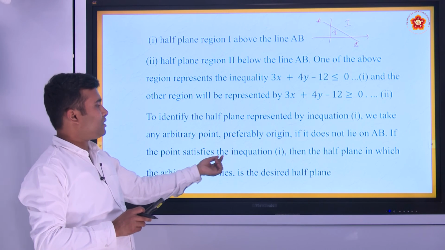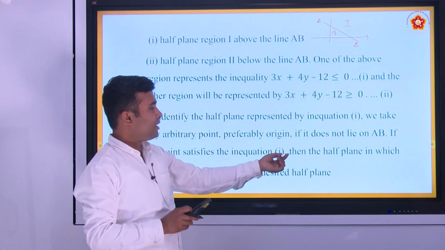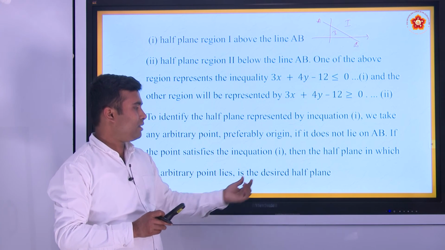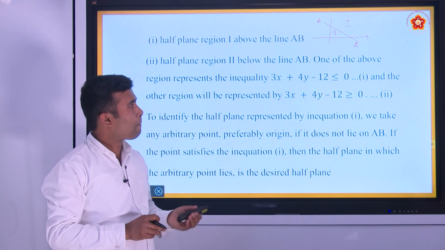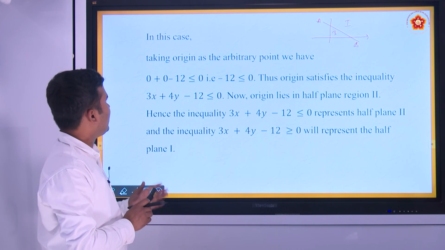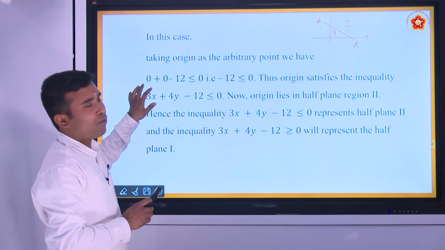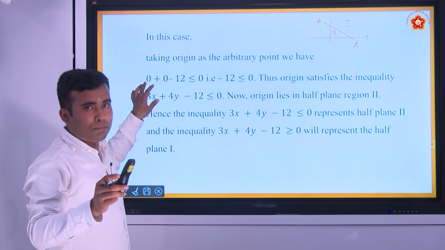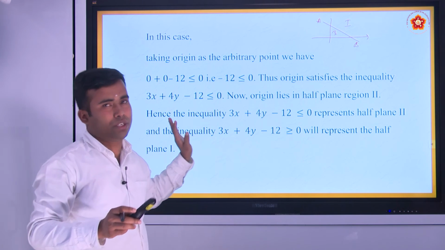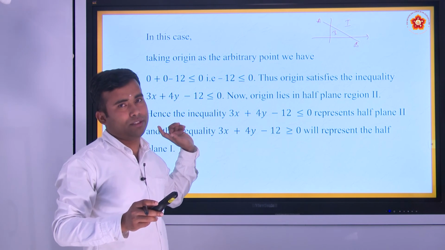If the point satisfies equation 1, then the half plane in which the arbitrary point lies is the desired half plane. So here we can see very clearly, we have to take the origin, x equal to 0, y is equal to 0.